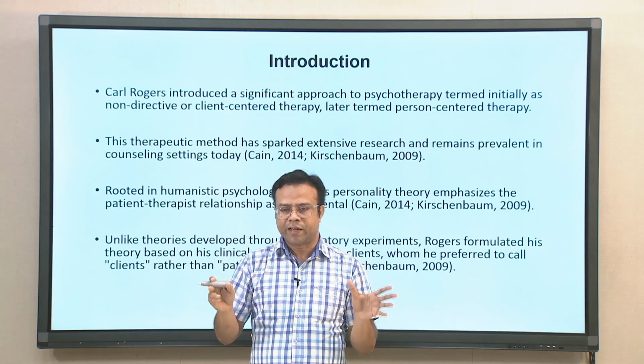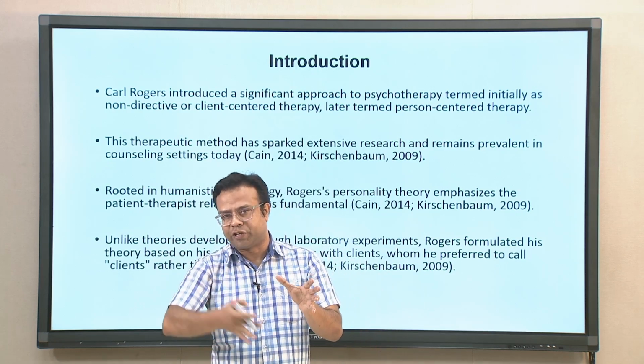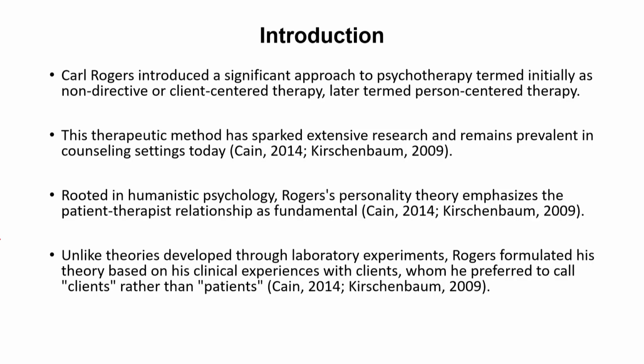His theory is very closely linked to therapy, and initially he named his therapy non-directed or client centered therapy. Later it was called person centered therapy. The idea is that the focus is on the person on whom the therapy is carried out rather than on the therapist. That is how the terminology is given for his therapy.